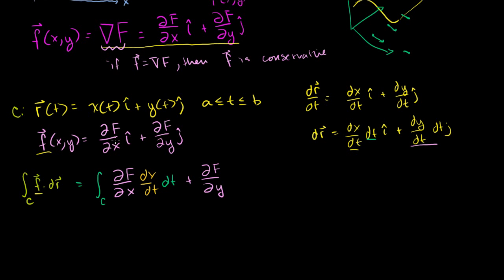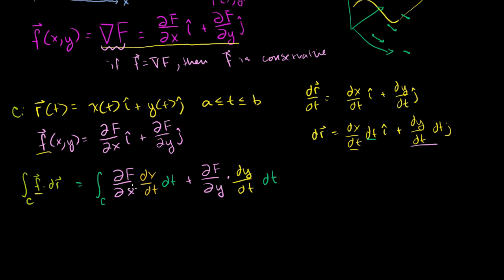When you take the dot product, you multiply the i components, and then add that to the product of the j components.